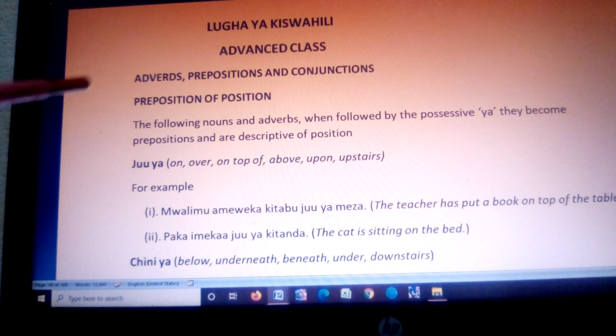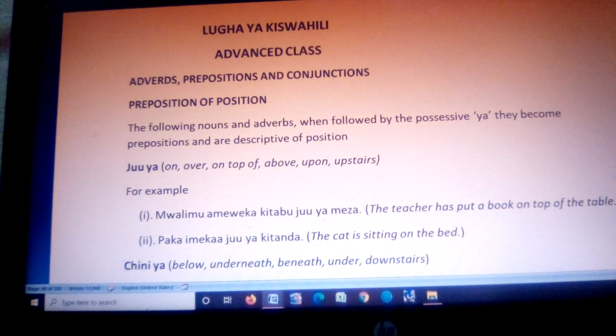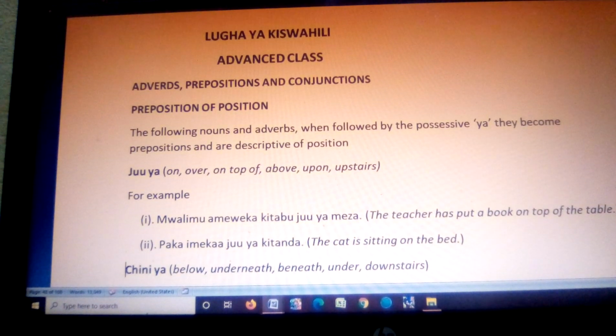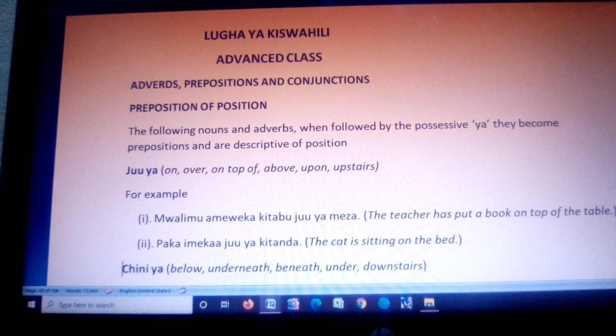Prepositions, then conjunctions. So I had looked at the adverbs. Today we are going to continue with the prepositions. So the advanced class, we will go straight away to the work. We had looked at the adverbs, remember? So today we are going to look at the preposition of position.